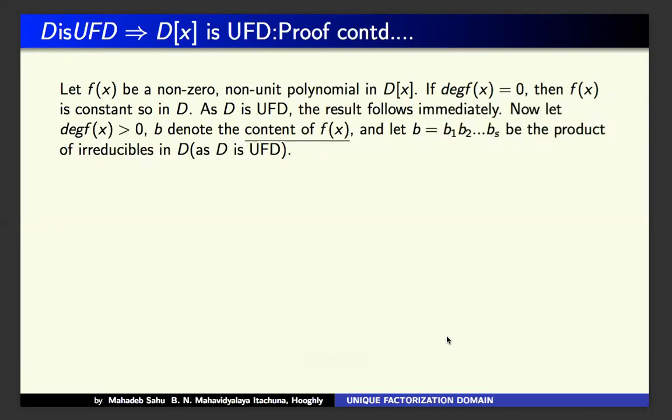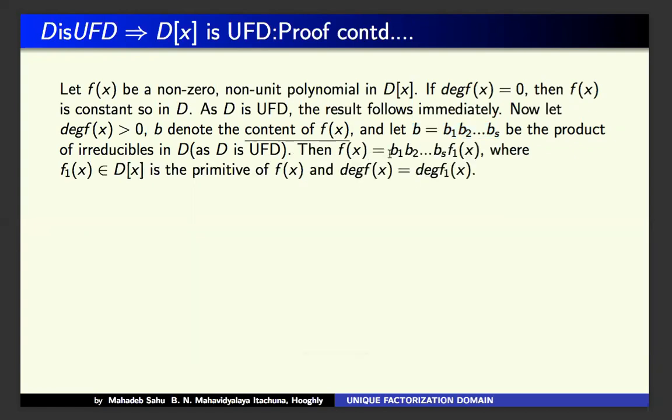Now suppose the degree of f(x) is greater than 0, and let b denote the content of f. Since b belongs to a UFD, b can be written as a product of irreducibles in D.